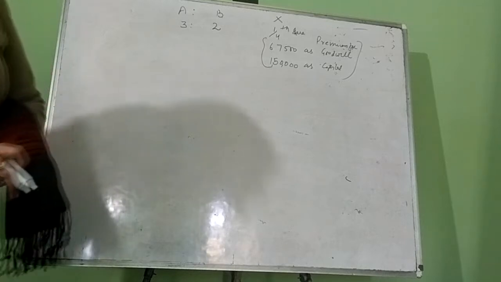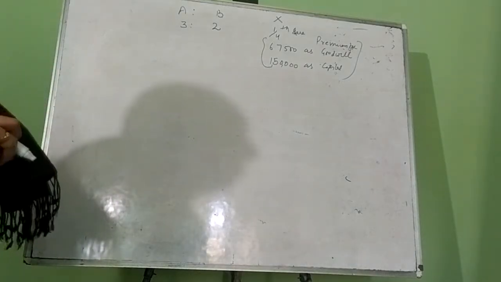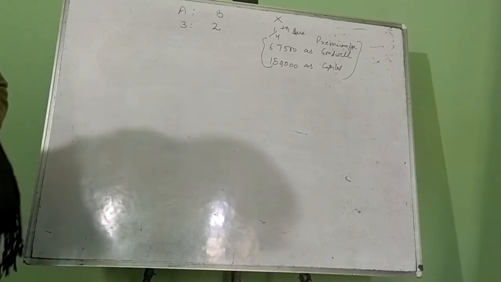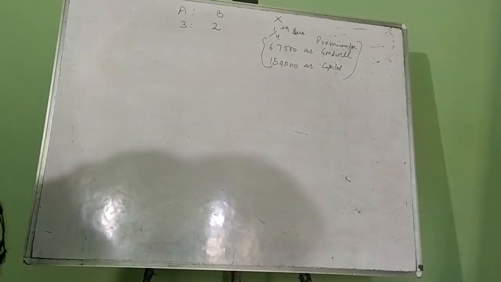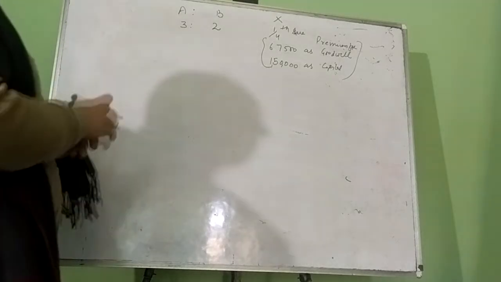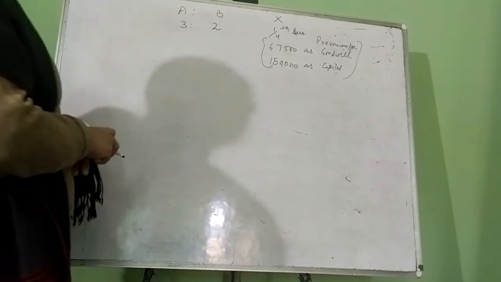So what we have to do is find out the new profit sharing ratio, and secondly pass the journal entries when goodwill is retained in the firm and when goodwill is withdrawn by old partners. The first thing we will do in this question is find out the new ratio.